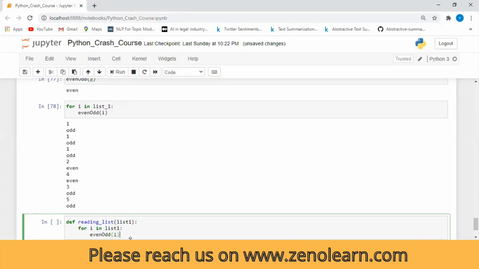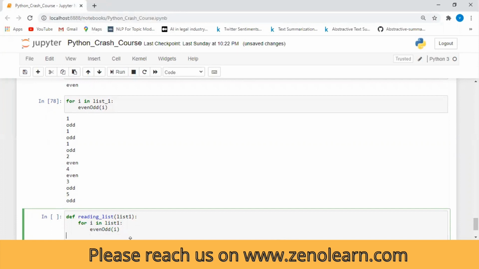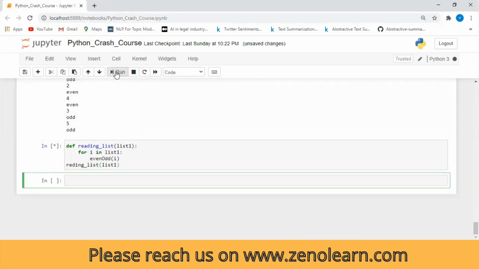So here, if you see, there are two functions. One is this reading list. If I call this reading list function and pass the argument of list 1 to 8, it will also work in the same way.